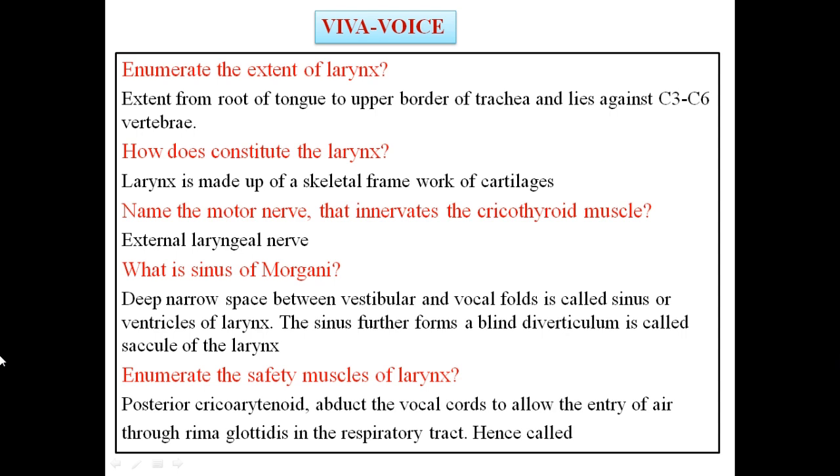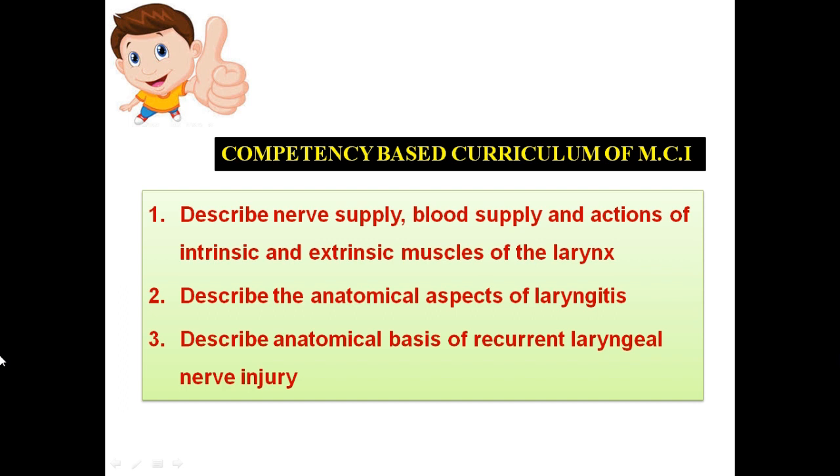These are the viva questions, so we have to go through the questions carefully and prepare the answers in a proper way. These are from the competency based curriculum prescribed by the Medical Council of India.